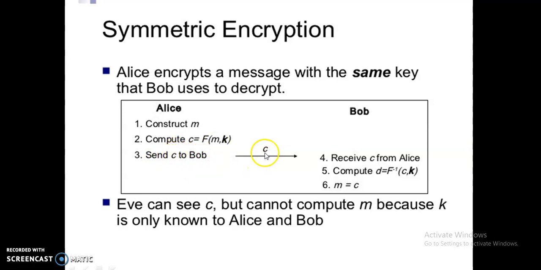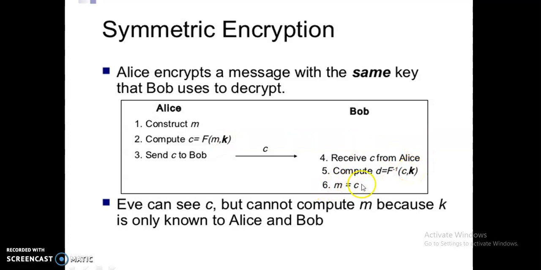Okay, so the C means this one, message and key, sent to the receiver. On the receiving side, Bob receives C from Alice and decomputes it here, because D refers to decompute, F inverse, because the process is reversed here. This is called the cipher text, the cipher text or the C, cipher text comma key. So here this one is the same, here this one is the key.